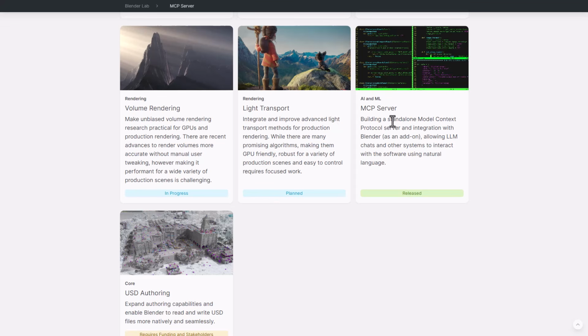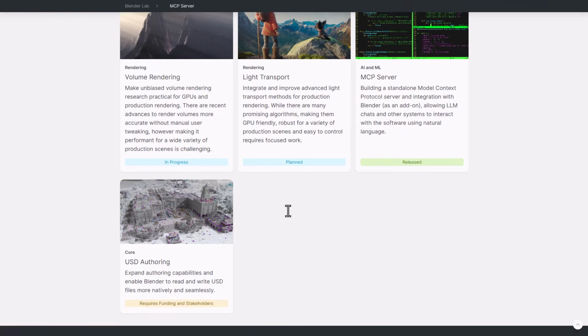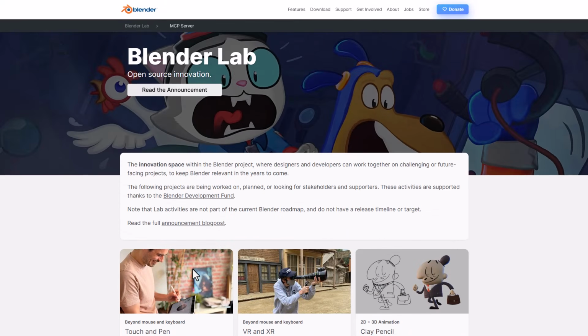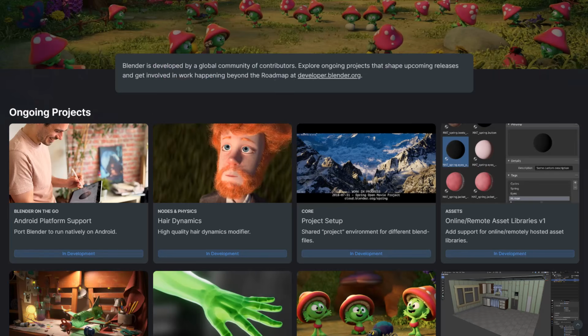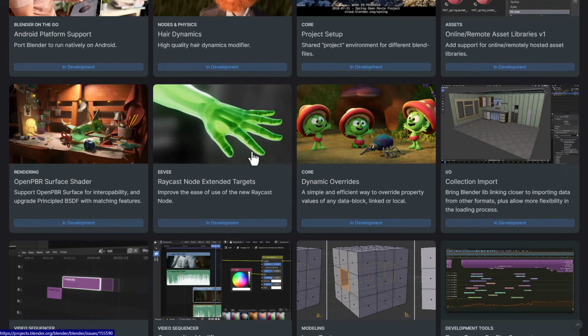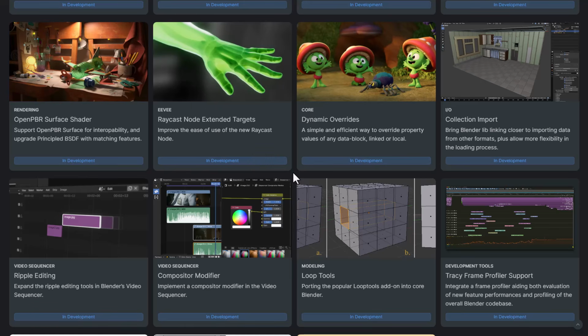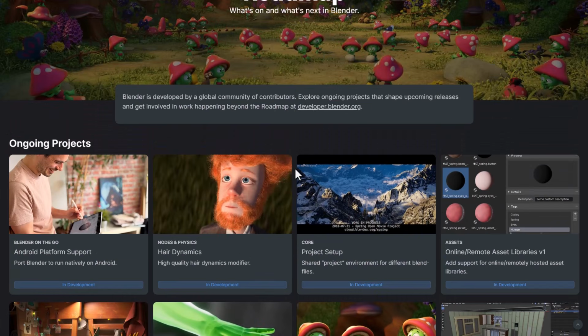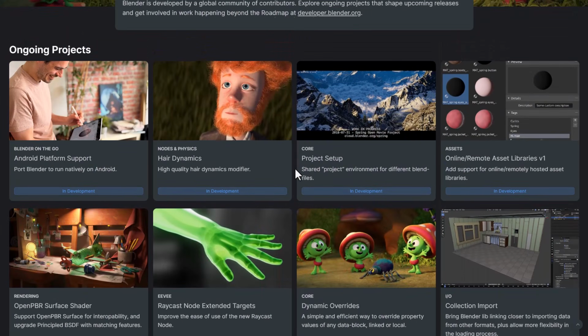MCP Server is something that was recently released. We did talk about that one. This is in partnership with the folks at Anthropic, creators of Claude, and that did get a couple of reactions within the community. And right here for USD authoring, they are currently looking for funding and stakeholders. So these are projects being handled by the folks at Blender Lab, while these are currently projects that are overall being handled by the folks at Blender that will potentially be shipping with Blender 5 or possibly Blender 6 pretty soon. And all of this is to ease how creators get to work and also improve performance.